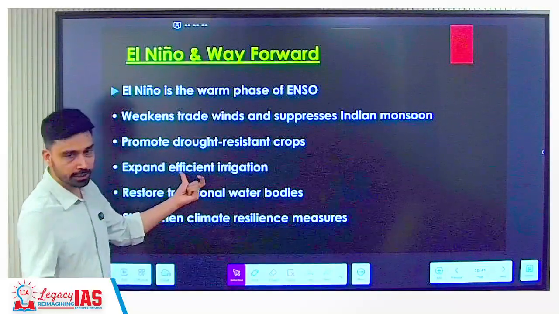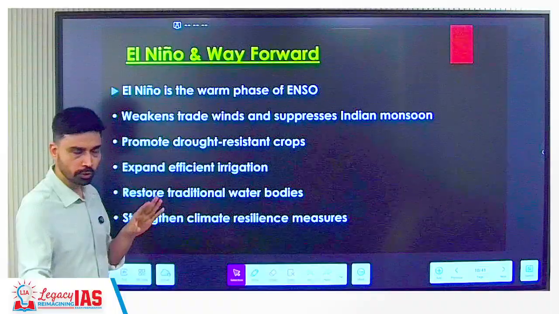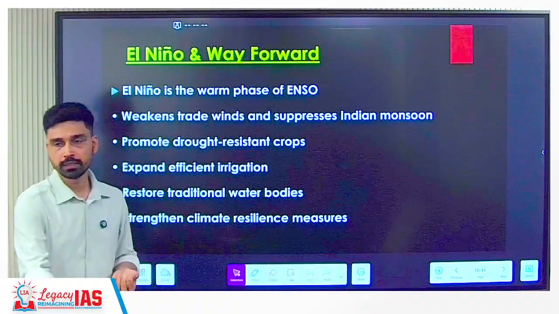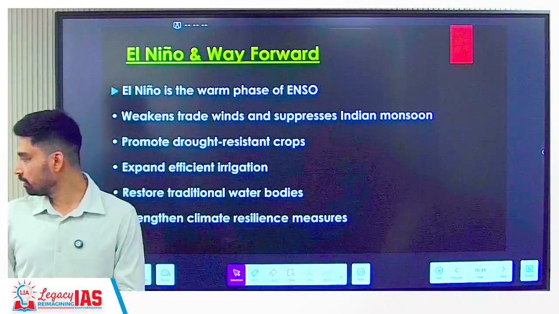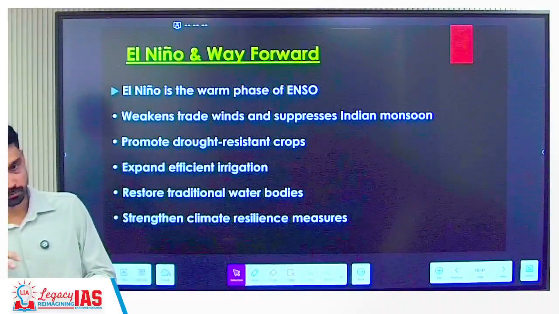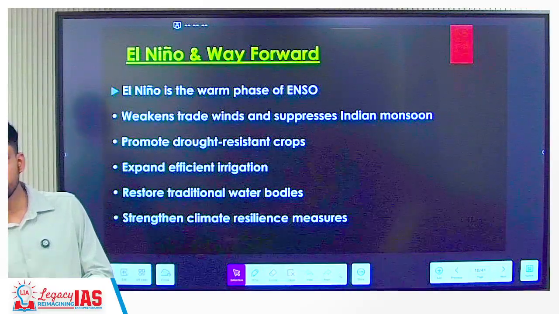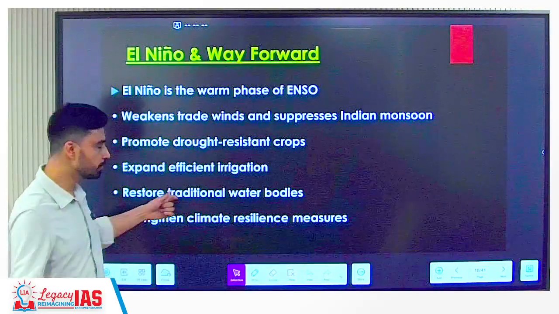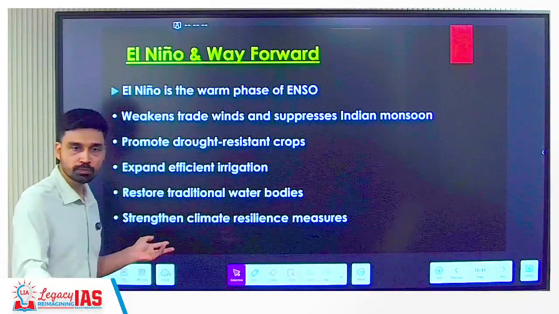Expand efficient irrigation. We have discussed the 40-60% ratio, which we have to increase. Restore traditional water bodies, right? For example, in the earlier year, if you have heavy rainfall, what will happen? We can store water in these reservoirs. In the next year, if you have a dry season, what can you do? Use the water stored in this reservoir for what purposes? Agriculture purposes, irrigation purposes.